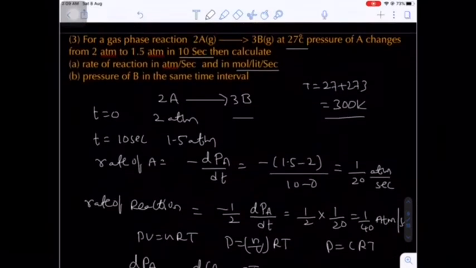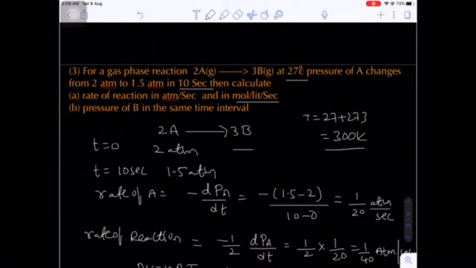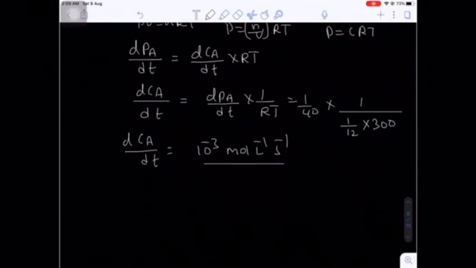Now the next question, second question: pressure of B in the same time interval. What will be the pressure of B in the same time interval?